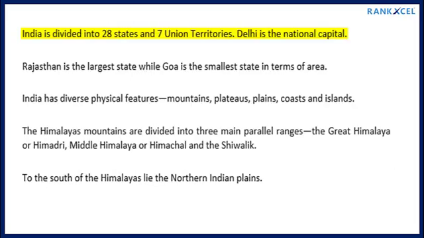India is divided into 28 states and 7 union territories. Delhi is the national capital. Rajasthan is the largest state while Goa is the smallest state in terms of area. India has diverse physical features: mountains, plateaus, plains, coasts and islands. The Himalayan mountains are divided into 3 main parallel ranges: the Great Himalaya or Himadri, Middle Himalaya or Himachal and the Shivalik. To the south of the Himalayas lie the northern Indian plains.